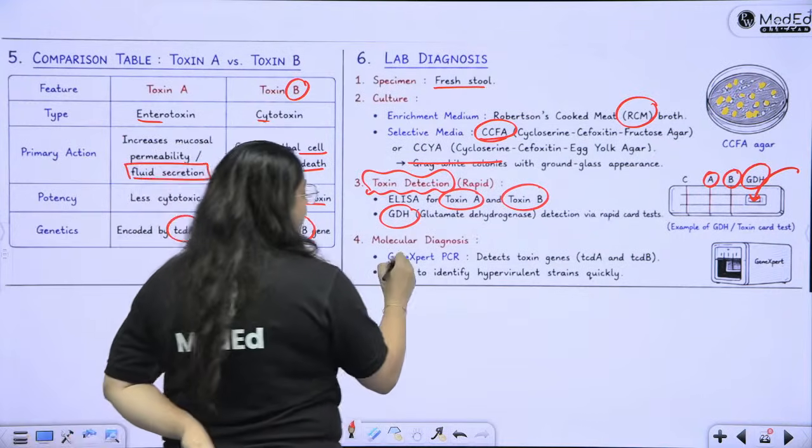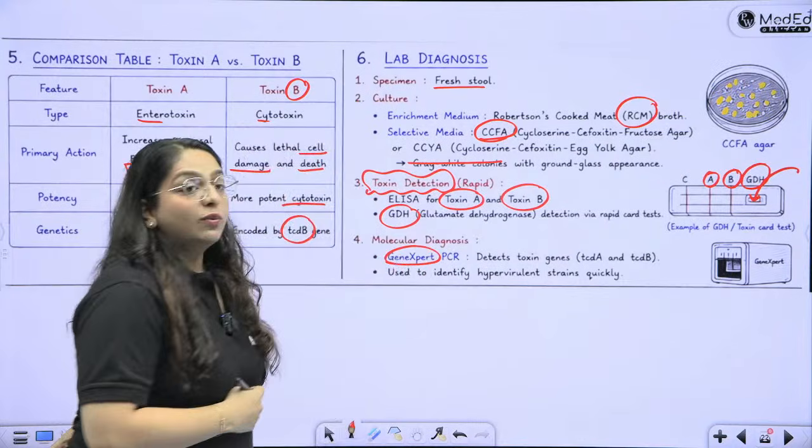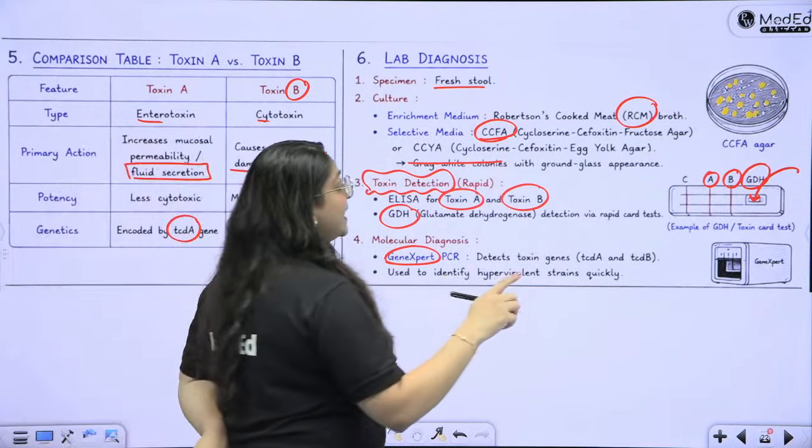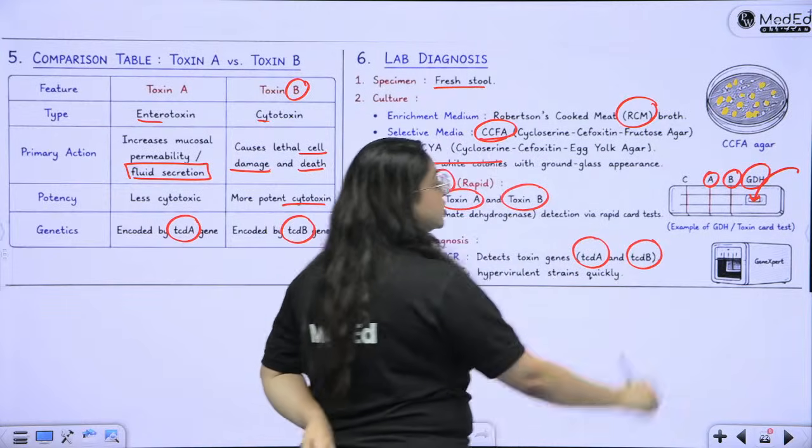Okay, in molecular diagnosis we will do GeneXpert. And what will GeneXpert do? It will detect the tcdA and tcdB, which are the toxin detection genes.